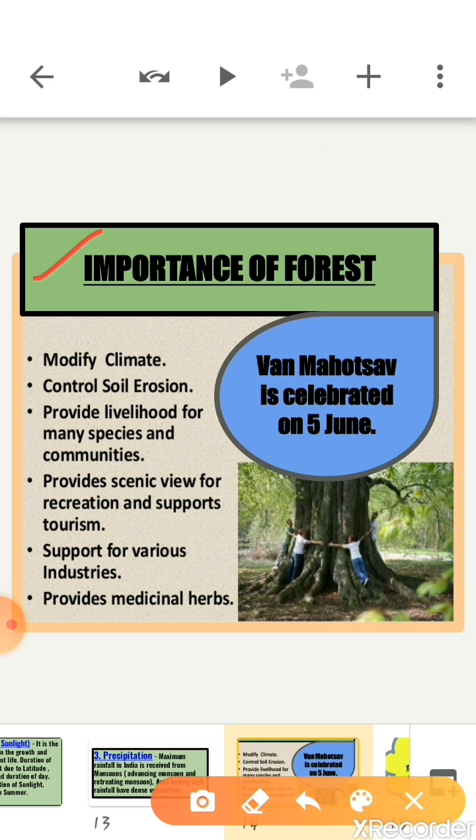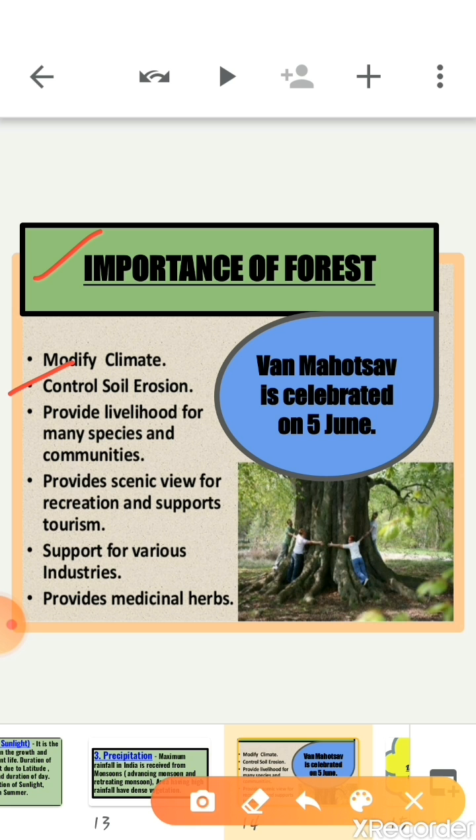Children, have you ever thought as to why forests are important for human beings? As we know, forests are renewable resources and play a very major role in enhancing the quality of environment. How? First, they modify local climate. They also control soil erosion.